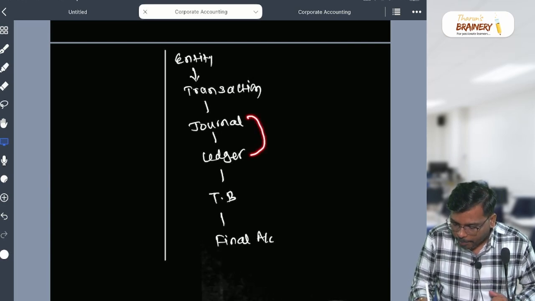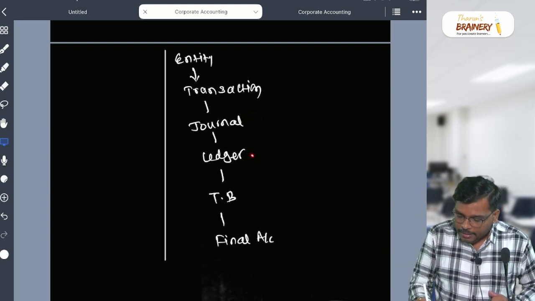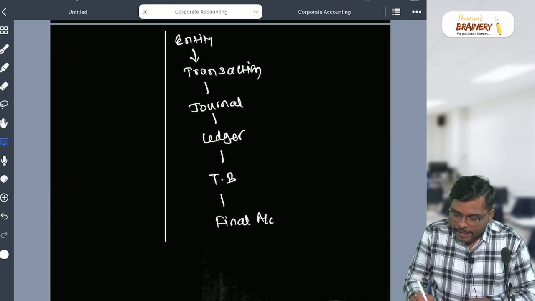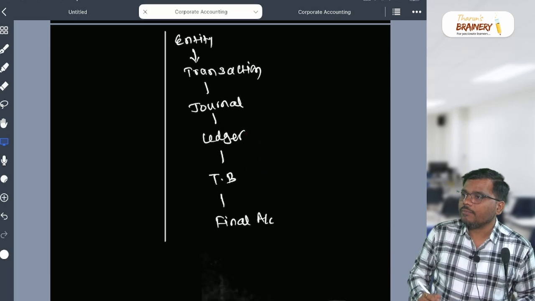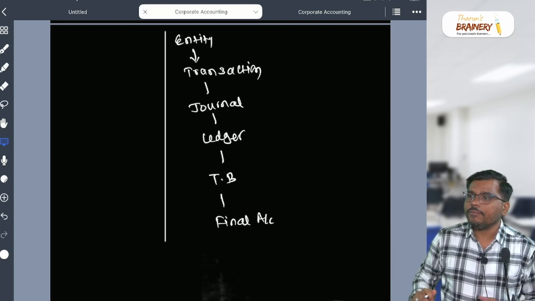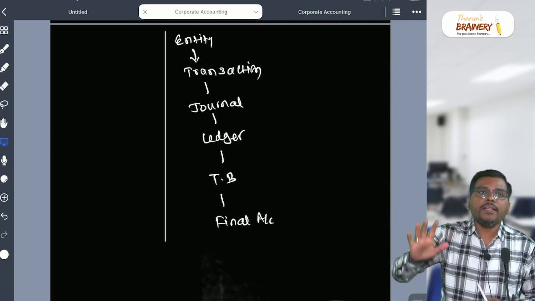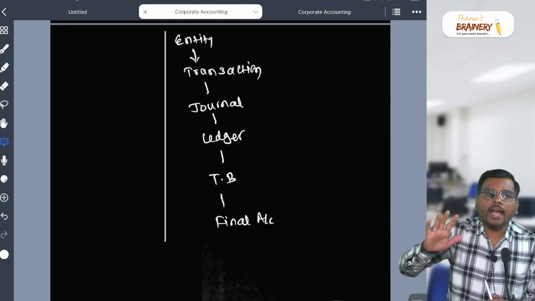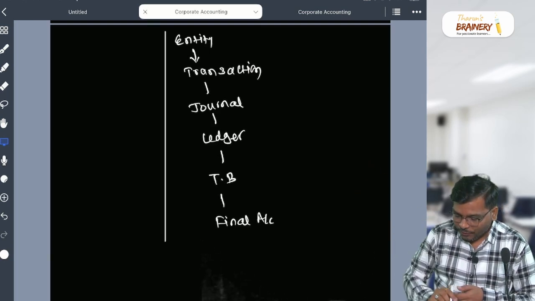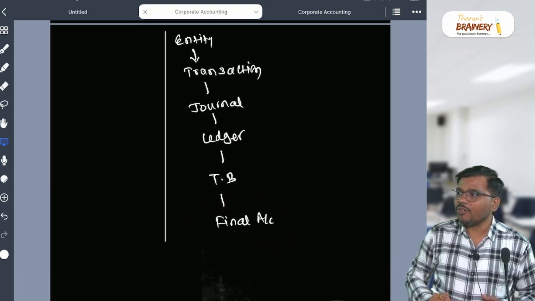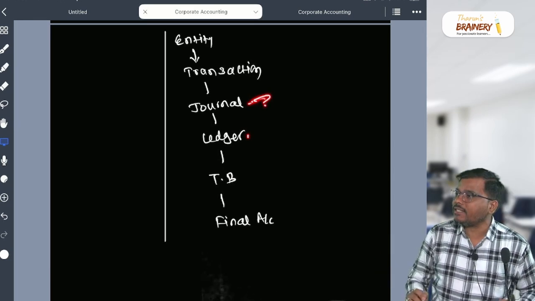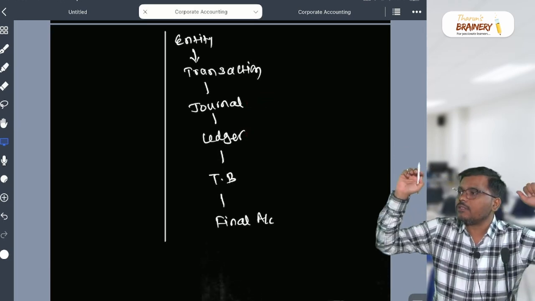From the journal we prepare what, sir? Ledger. That means in the ledger, that transaction might have come in two places, correct? From the ledger you are recording where? In the trial balance. That means the trial balance also might have come in two places, correct? Now you prepare the TB. Any item which appears in the trial balance, I repeat, any item which appears in the trial balance, has to come in one place only, in the final account. Yes or no? Why, sir, one place? Because the journal has already given the impact in two places. Already you prepared the two accounts.